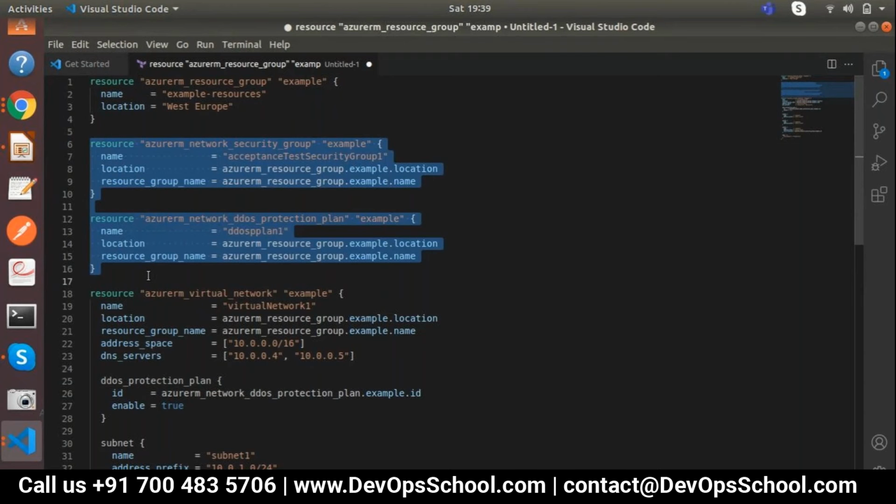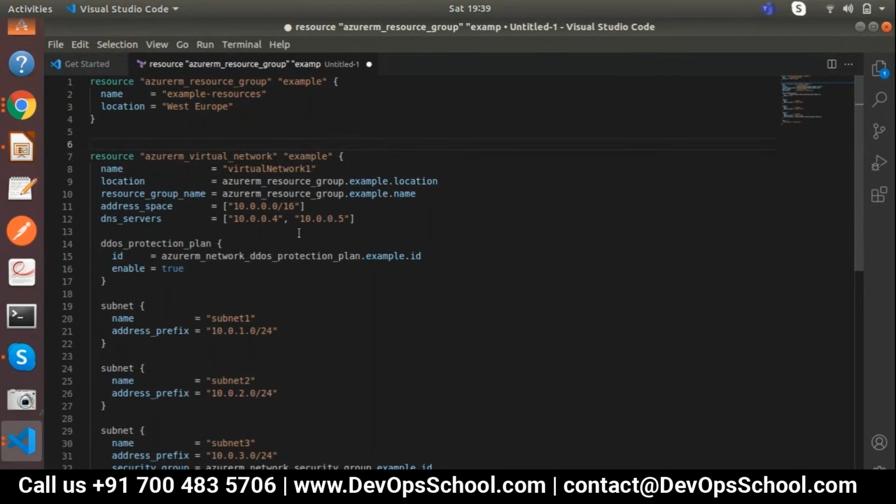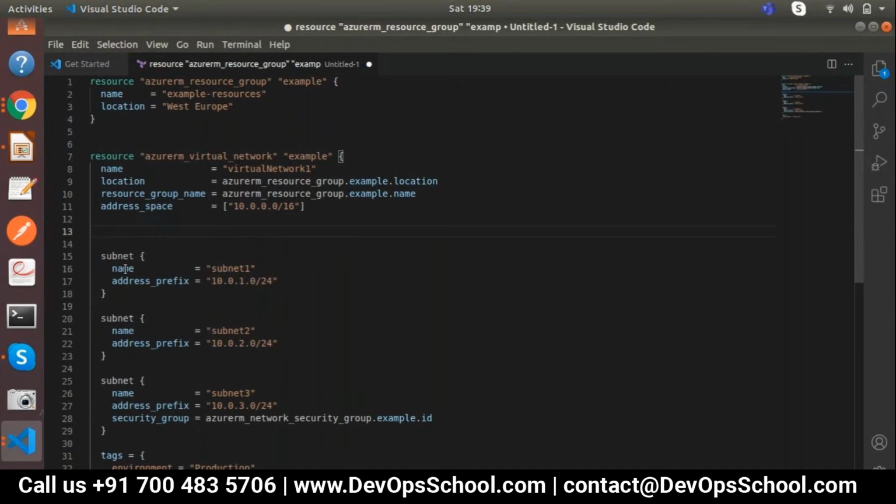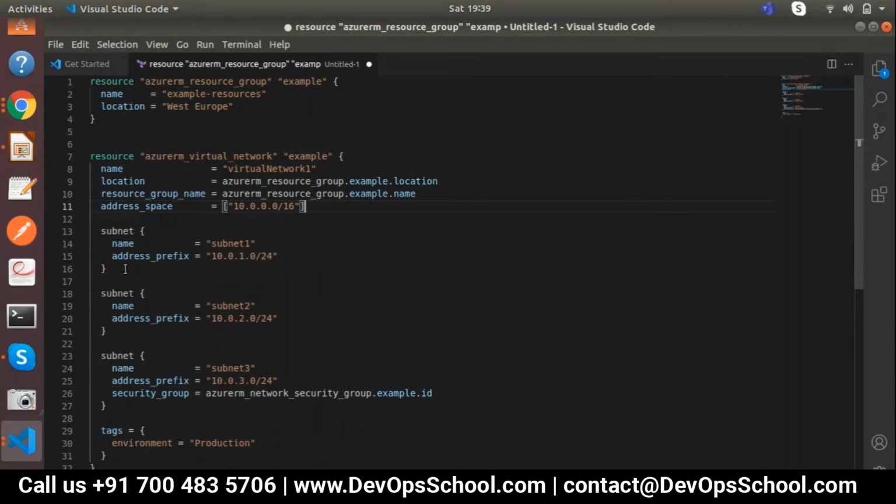So this is my virtual network. DNS address currently no need, let's remove this one as well. Again the DDoS protection plan, remove this one. What we need: we need subnets, tags, resource group. Get my point?